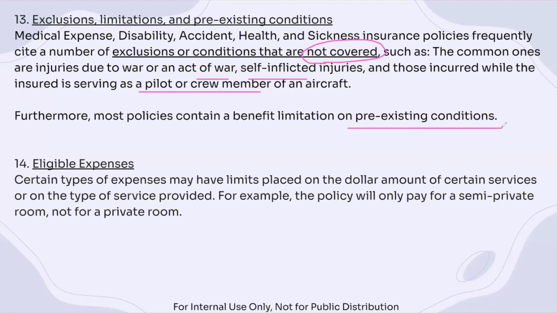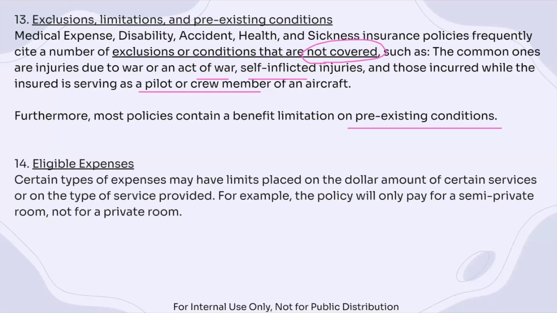Also, a lot of policies contain a benefit limitation on pre-existing conditions. We looked at an example earlier: if you were born with a heart murmur, or some sort of illness that would eventually rack up a lot of costs, that would present a lot of risk for the insurance company. There would be some sort of benefit limitation as well. So no matter if we're talking about health insurance or life insurance, this still applies in either case.